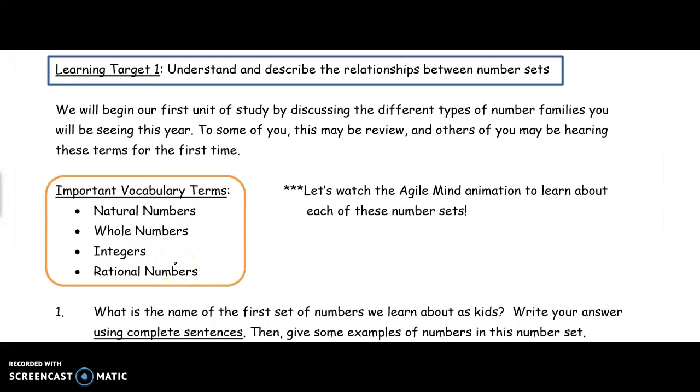Again, to some of you, this may be a review. To others, you may be hearing these terms for the first time. So if you know this, that's fine. Sit back, relax, enjoy, refresh your memory after that long summer. For those of you that this is new, let's get going.